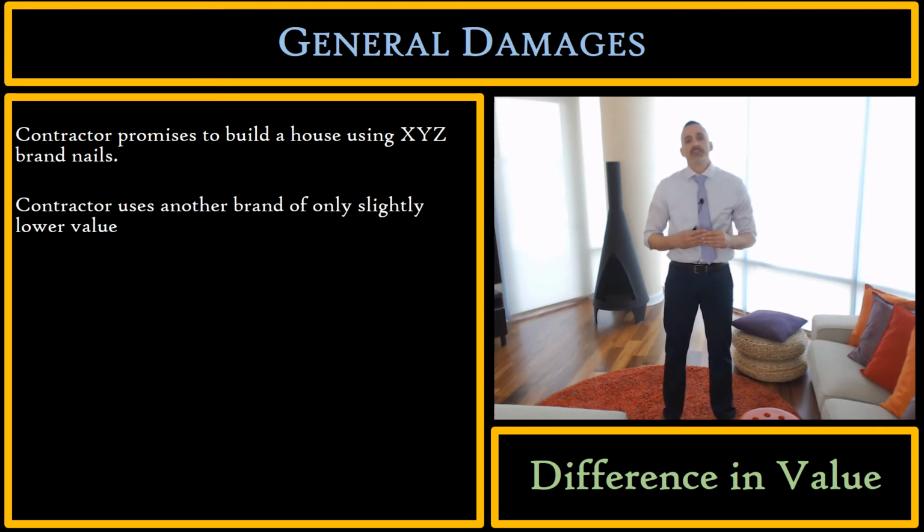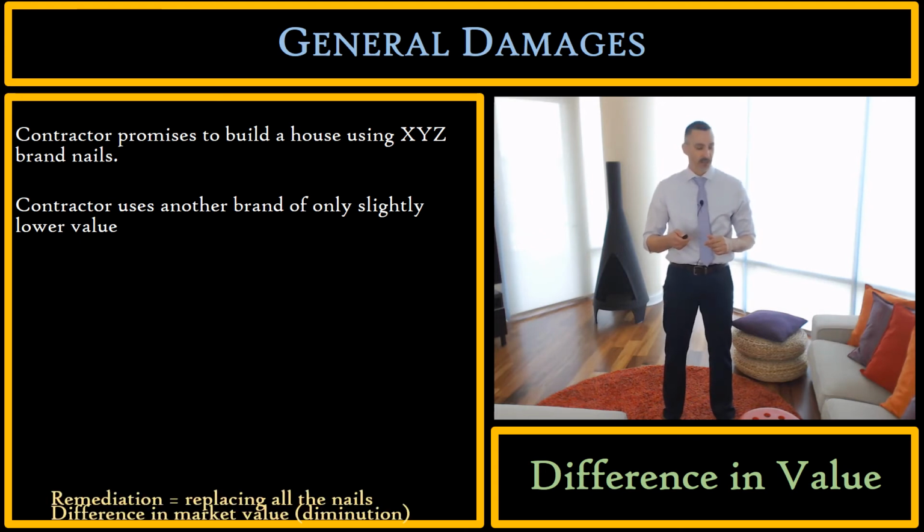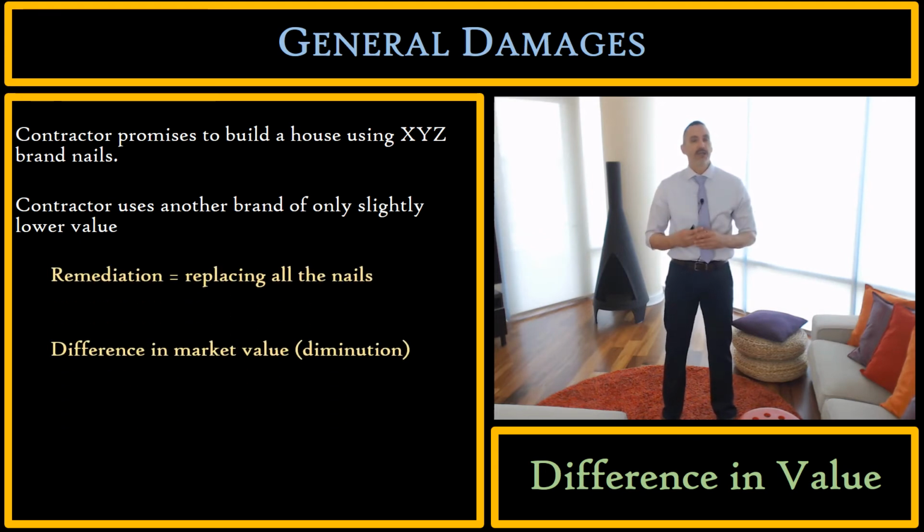What damages is the owner entitled to under these circumstances? Well, there are a couple ways we can measure the owner's damages, the aggrieved party's damages in this case, which is remediation, replacing all the nails, right? The cost of doing that, or the difference in market value, right?